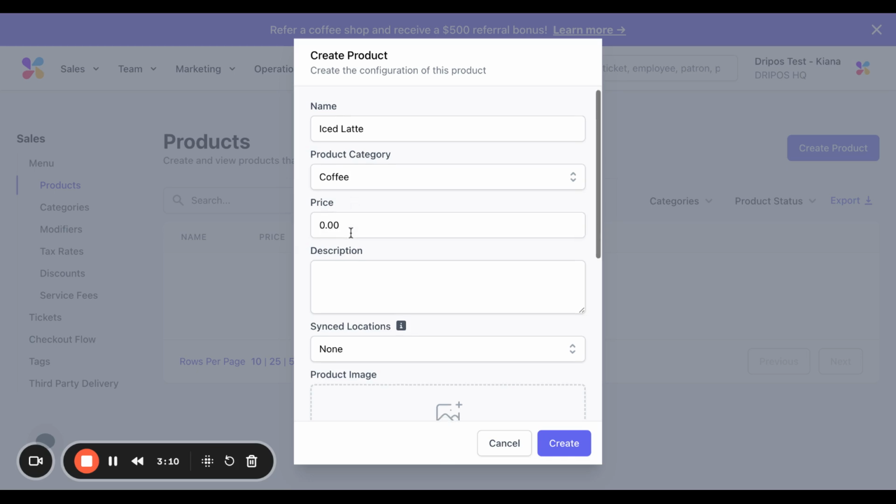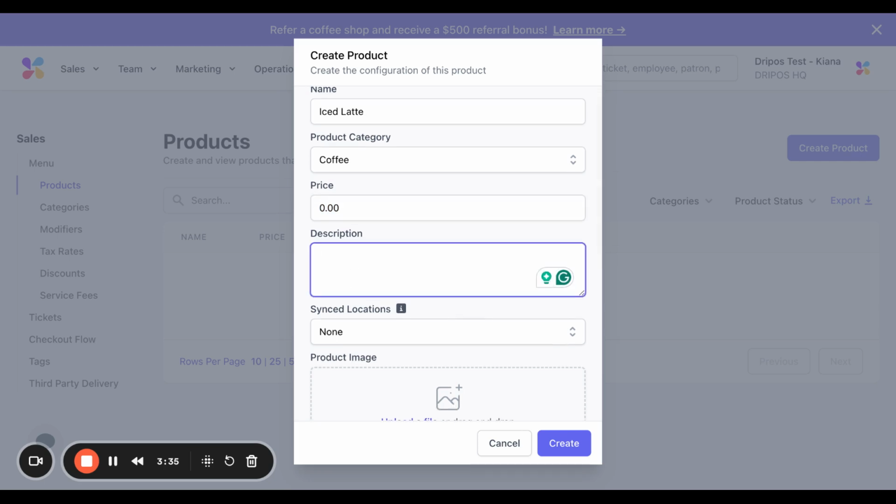From here, you can also put in a price if the item is a fixed price. So let's say this was a blueberry muffin and all blueberry muffins are $3, you could put that in here. However, drinks are a bit different, so I'll discuss that a bit later in this call. I'm just going to leave this at 0 since the cost depends on the size. Next, you can put in a description. So I'll just say yummy latte.